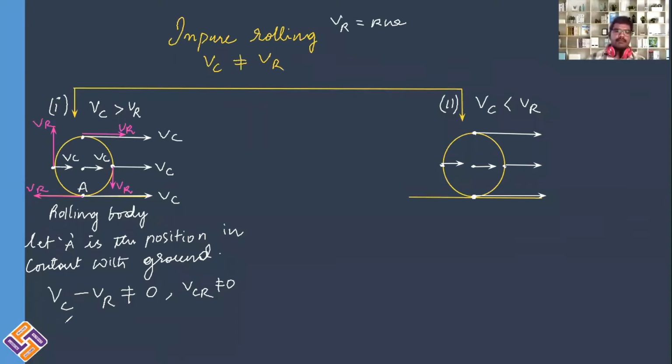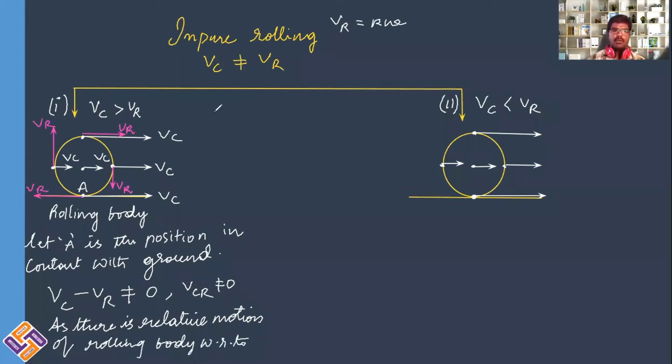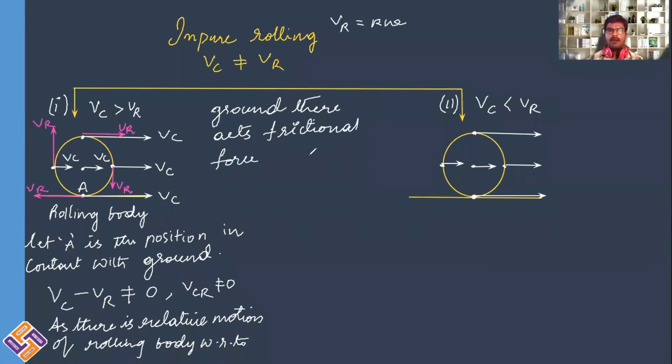So as there is relative motion of the rolling body with respect to the ground, there acts frictional force on the rolling body.